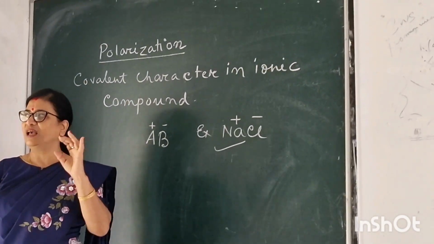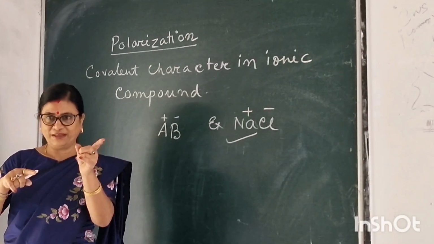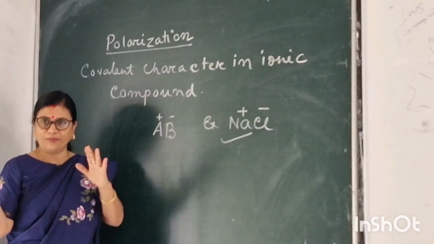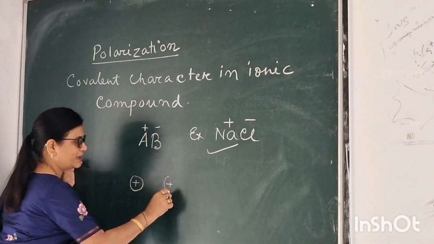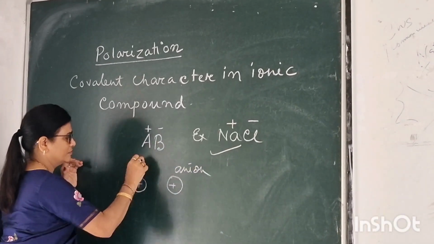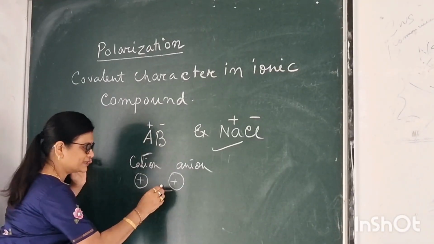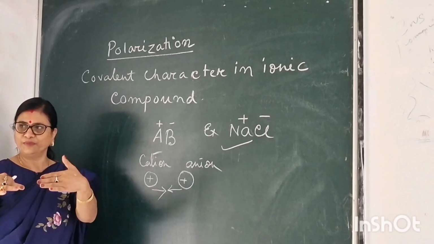You know that ionic compounds have two opposite ions, positive ions, cation, and anion. Suppose this is the cation, suppose this is the anion. They come close to each other to form the ionic bond.